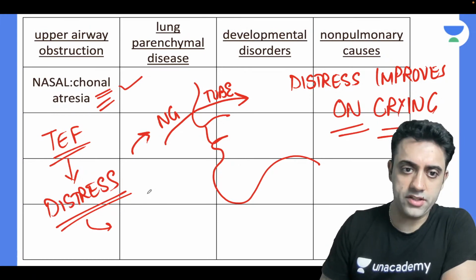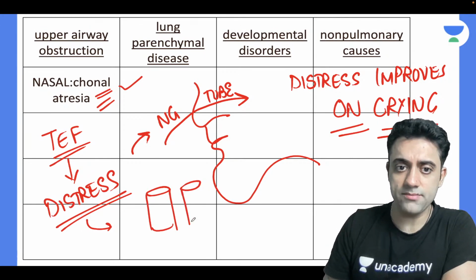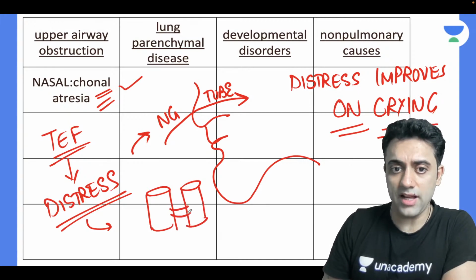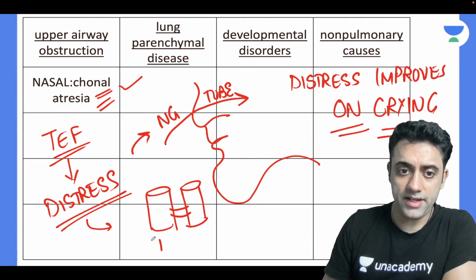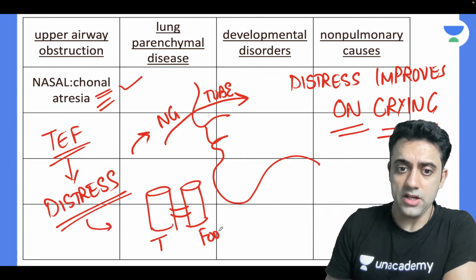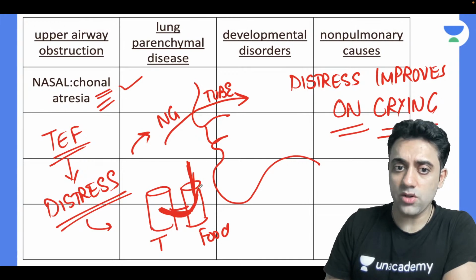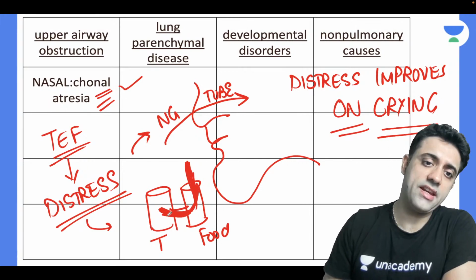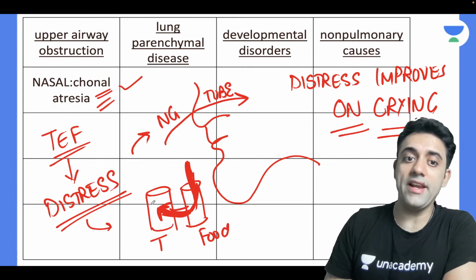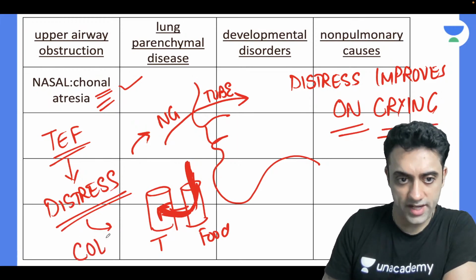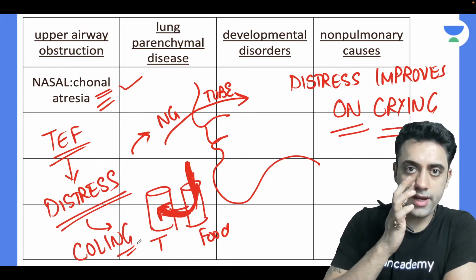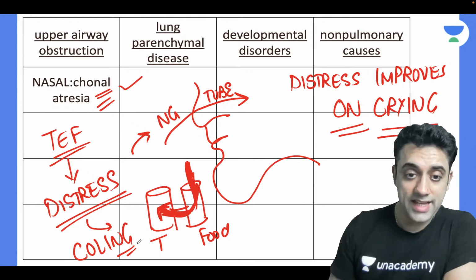Tracheoesophageal fistula. Tracheo, this is my windpipe, this is my food pipe, and there is a fistula. There is a connection. This is my trachea, and this is my food pipe, right? So whenever I put a nasogastric tube, there is a coiling of the NG tube. Very, very important point. There will be the coiling of the nasogastric tube. That is the first point. What else? Exactly, Dr. Mary.